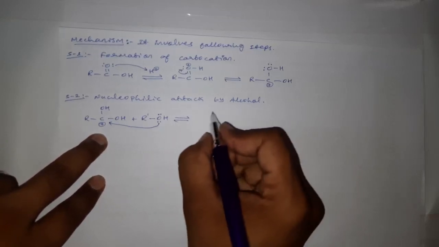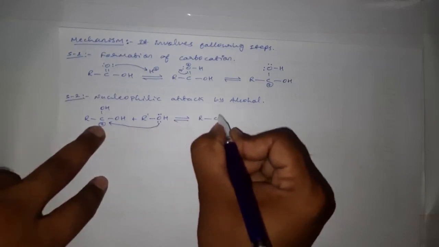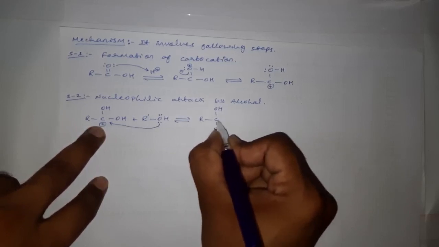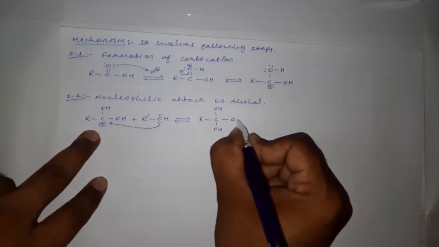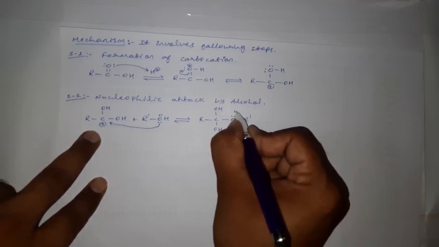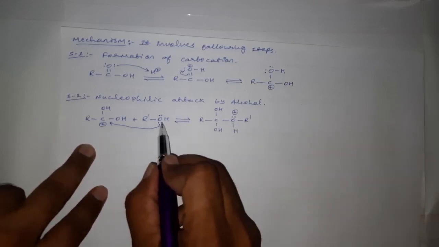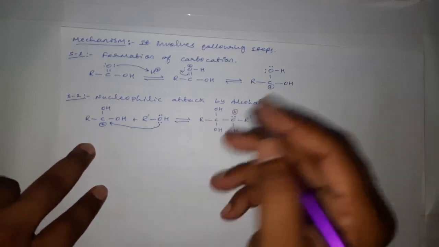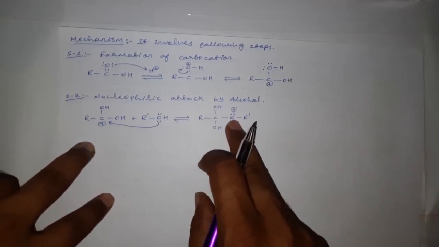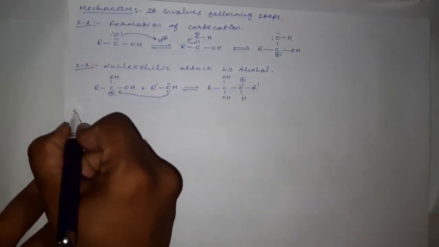Then now it will form one new bond with the carbocation, RCOH, OH, O, R dash, H, lone pair of electron, and this oxygen will get now positive charge. This oxygen, it is already having 2 bonds, and after getting the third one, the oxygen with 3 bonds is unstable and hence it gets a positive charge. Okay, this is the second step.